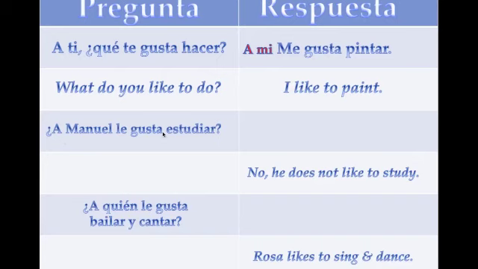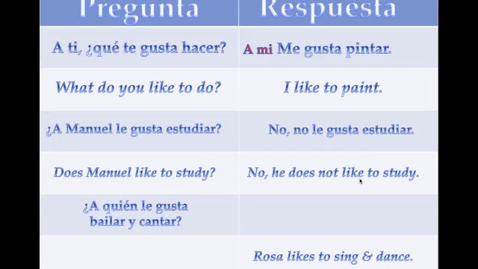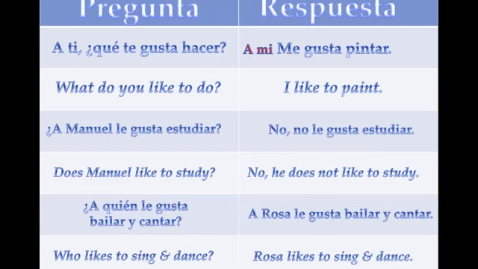Let's look at the next question. ¿A Manuel le gusta estudiar? That means, does Manuel like to study? And we're going to say, no, he does not like to study. No, no le gusta estudiar. Next question. ¿A quién le gusta bailar y cantar? That means, who likes to sing and dance? And we're going to write a sentence saying that Rosa likes to sing and dance, which I think she does. A Rosa le gusta bailar y cantar.